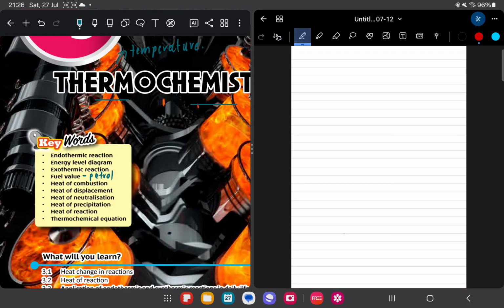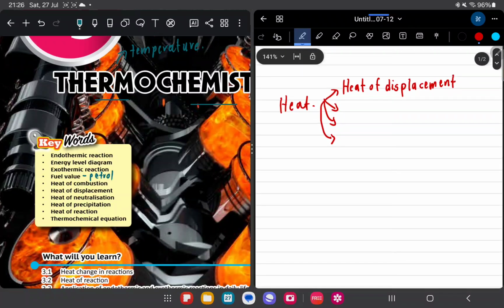So where do I stop just now? Heat, right? Let's say we are talking about heat. We got 4 types of heat sebenarnya. Heat of displacement. Next one is heat of combustion.